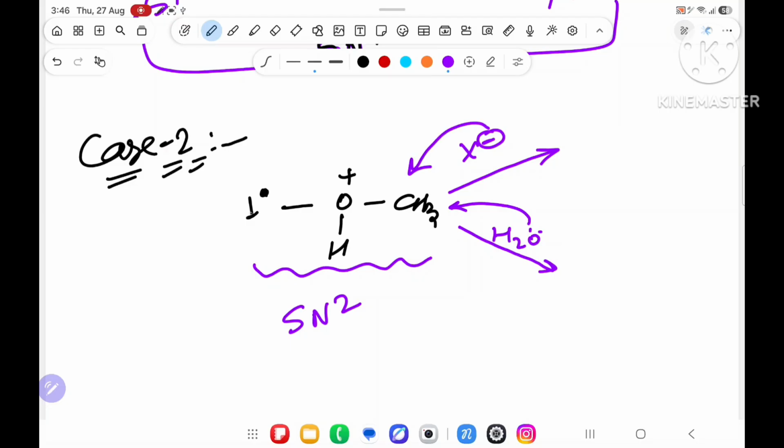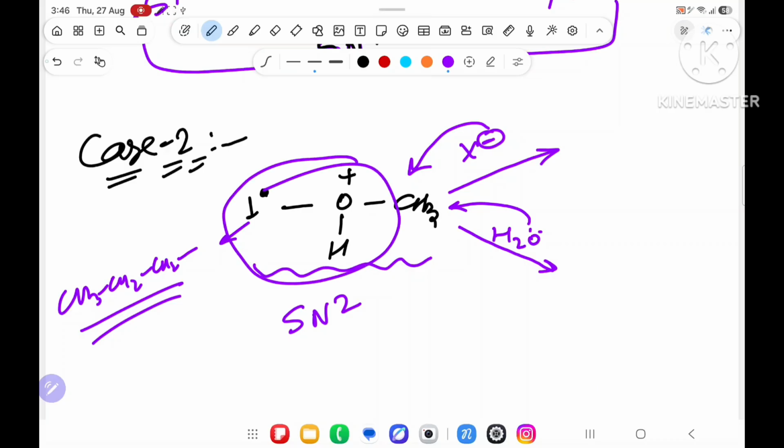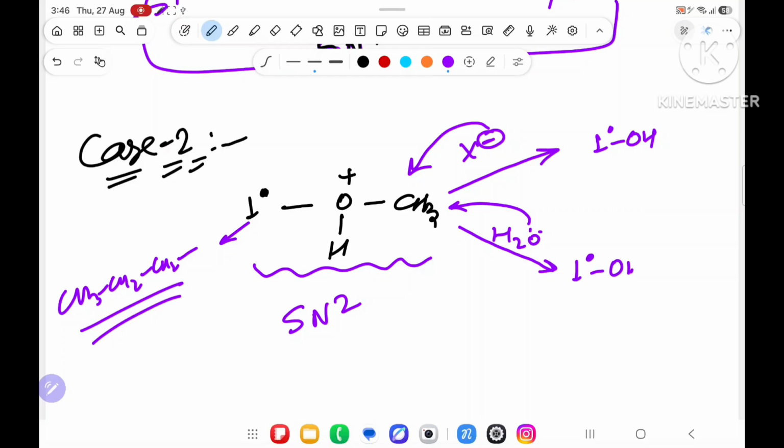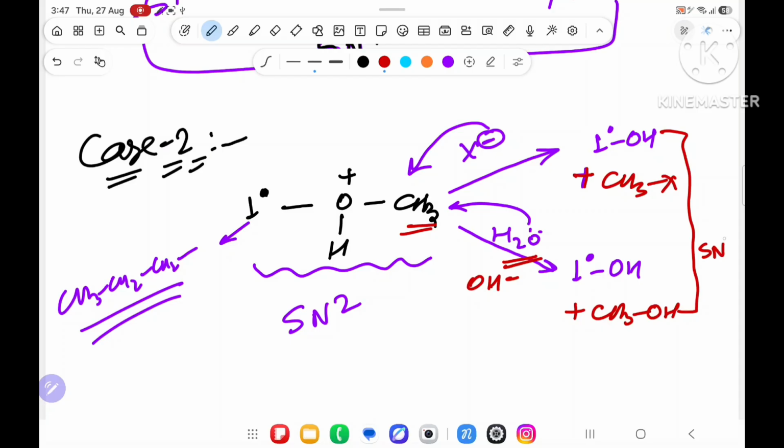Sir, what is the difference between 1 degree and CH3? This will be anything, na? CH3, CH2, CH2, then after that OCH3, na? So this will be anything we didn't know. So X minus or anything will attach over here and this 1 degree will convert to alcohol. So what you will get? 1 degree with OH here also, 1 degree with OH here also. Plus and plus. What you are getting? CH3X, and over here you are getting CH3OH because it is giving OH minus. Means overall what you understood, this 2 will follow SN2 mechanism.